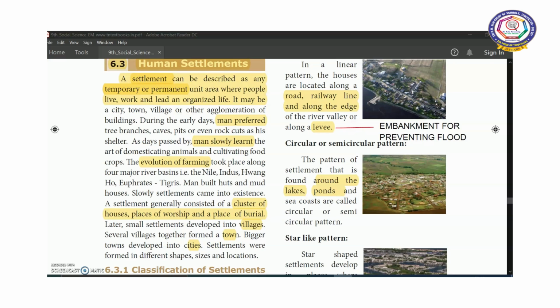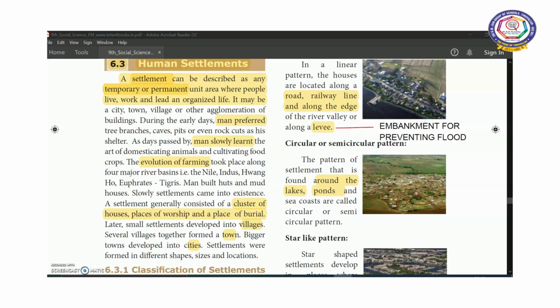So the slow growth of the human being especially took place near the river valleys like the Nile, Indus, Huang Ho, Euphrates and Tigris. So during the early stages, man built huts and mud houses. Slowly settlements came into existence. He started to settle in one place.